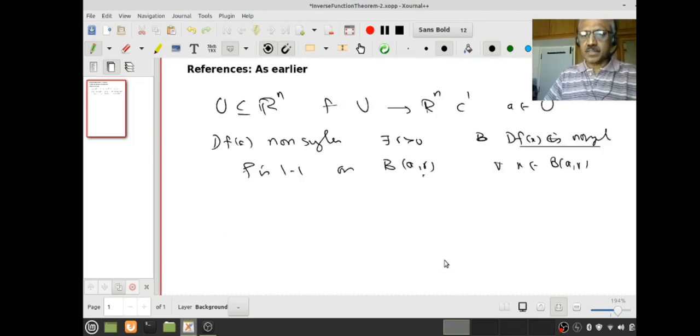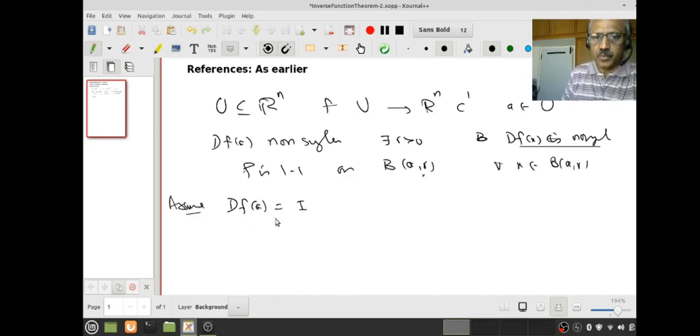And what was the crux of the matter? We proved it with an extra simplifying assumption. Remember, the proof works for anything.